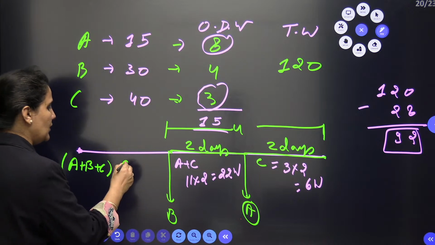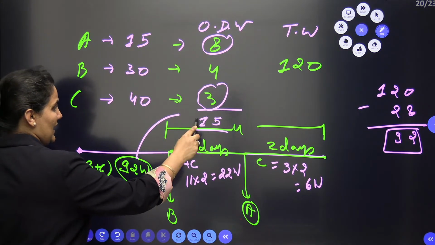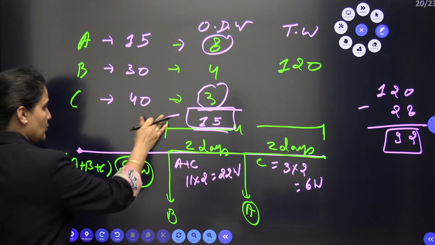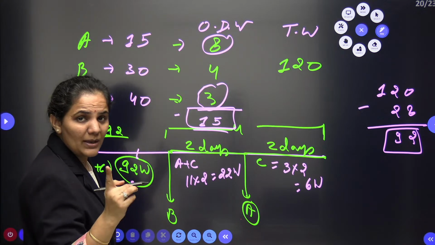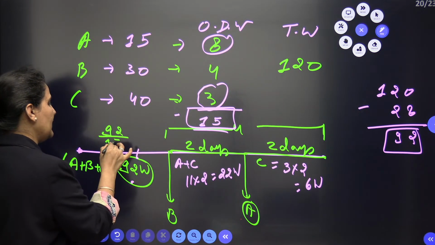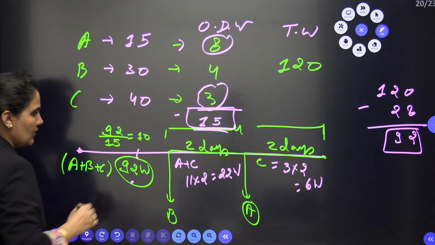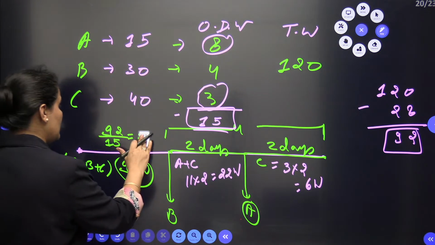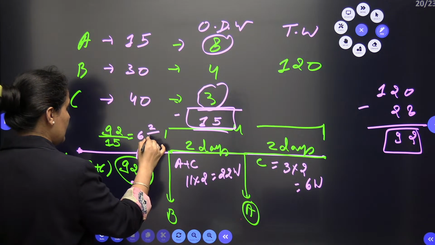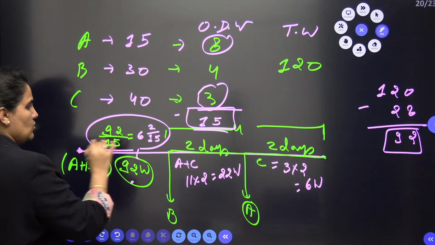So this 92 work will be done by whom? This 92 work will be done by A, B, C all three together, because the total one day work of ABC is 15. So this will be 92 by 15. When you solve, this will not be 10, but this will be 6 and 2 by 15.